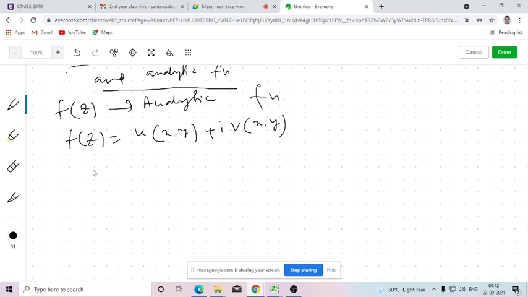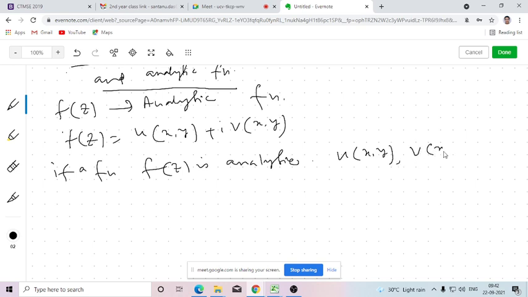Now if a function f(z) is analytic, then both of its real and imaginary parts, u(x,y) and v(x,y), are harmonic. That means if a function f(z) is analytic, then both of its real and imaginary part are harmonic. So I am showing by an example.